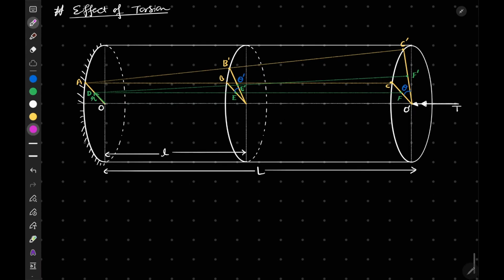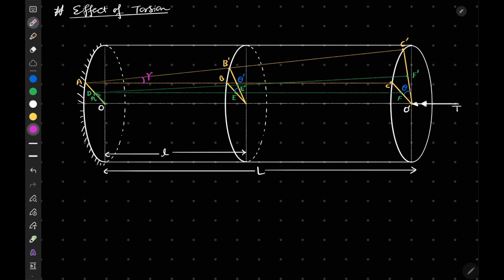Now next, if I talk about another angle, let's say that initially the line AC was the initial location of this plane. If we talk about, let's say, a horizontal plane, or a line on the top of your shaft. After application of torque, this point shifts from here to here, so this line shifts from AC to AC dash. So this angle is termed as gamma, that is also our shear angle. This is our shear angle.